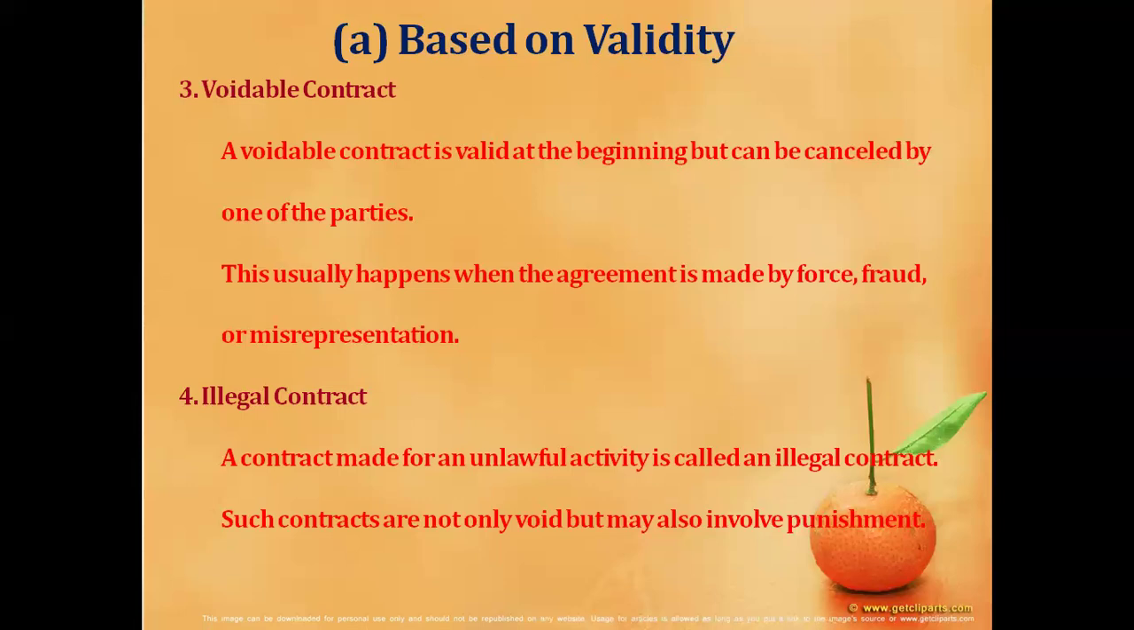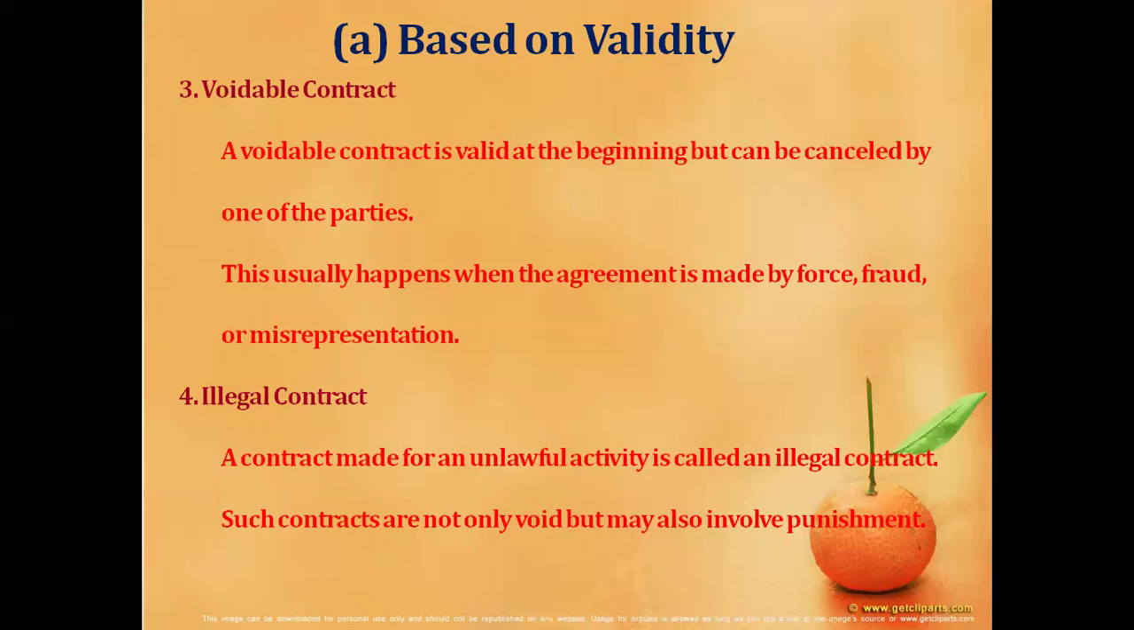And the next one is called an illegal contract. A contract which is carried out with unlawful activities is called an illegal contract. Such a contract is not only illegal or void but also involves punishment. Similarly, an illegal agreement is not only void as between the immediate parties, but has a further effect that even the collateral transaction becomes illegal.